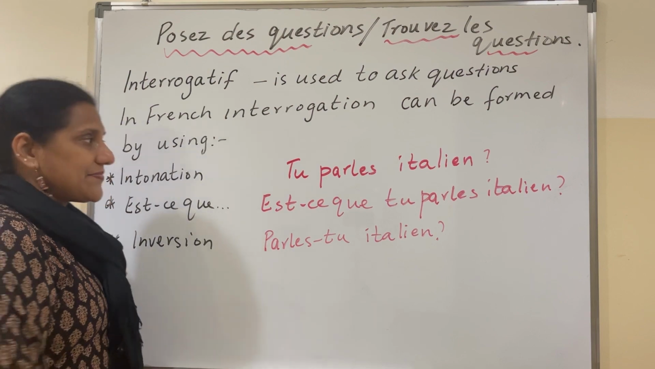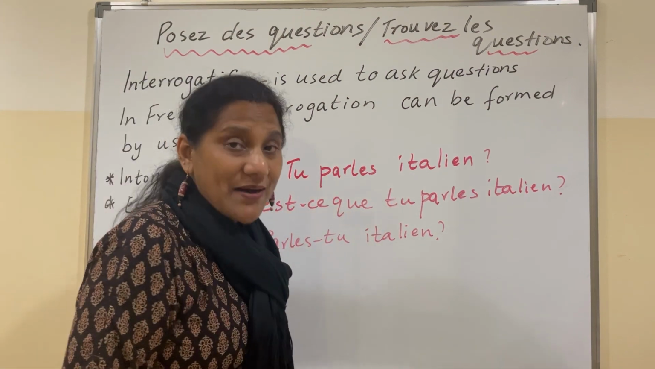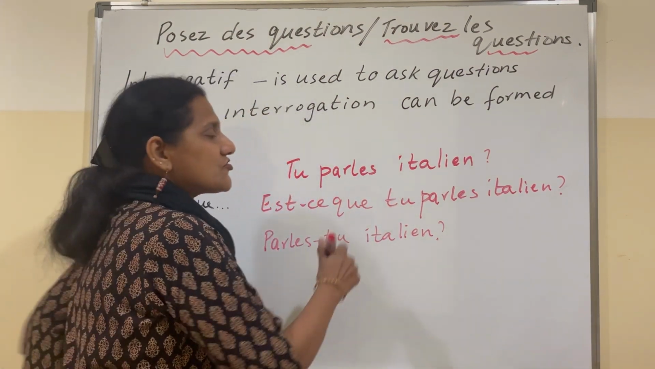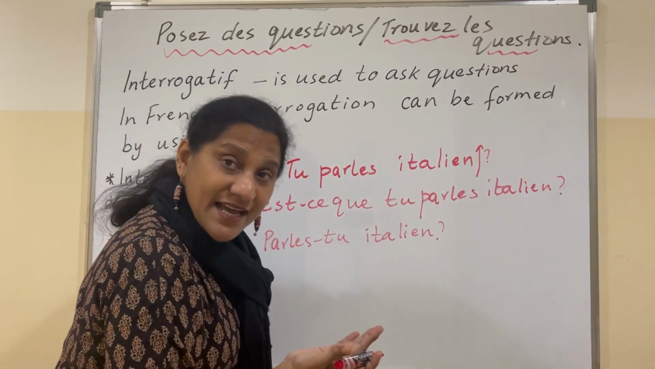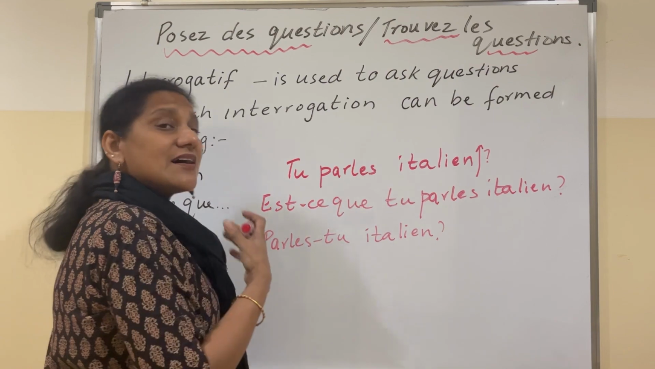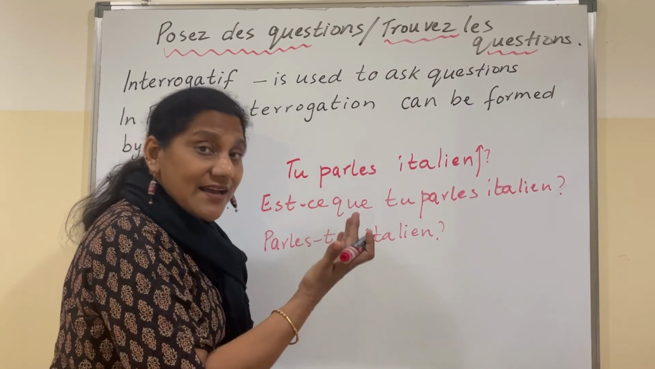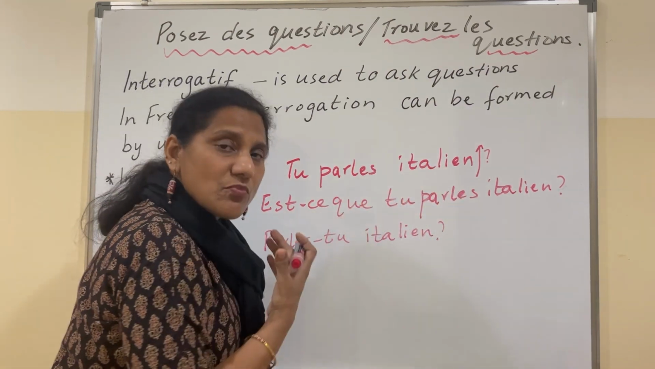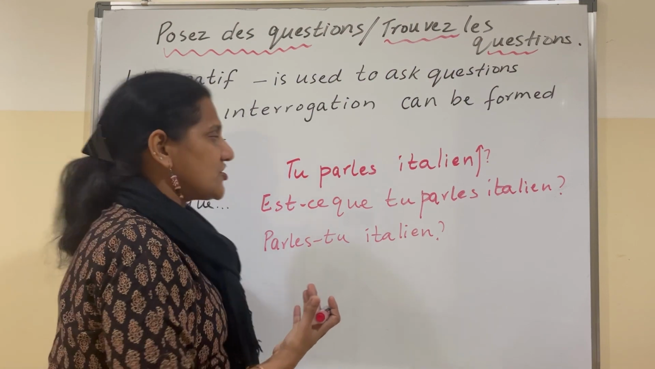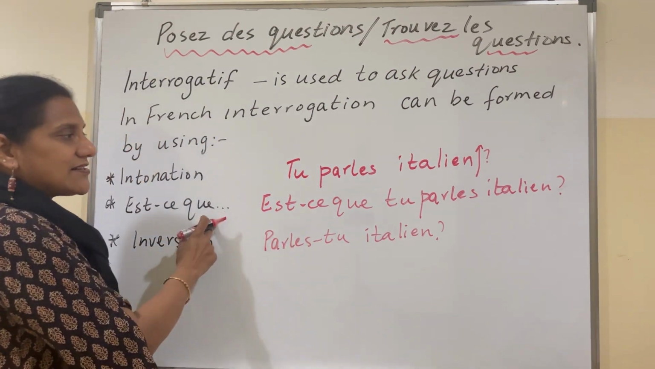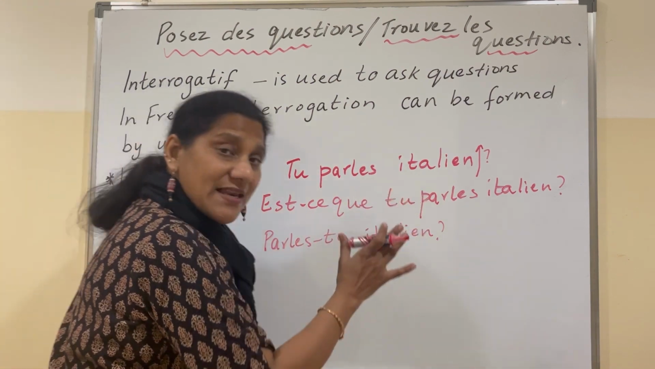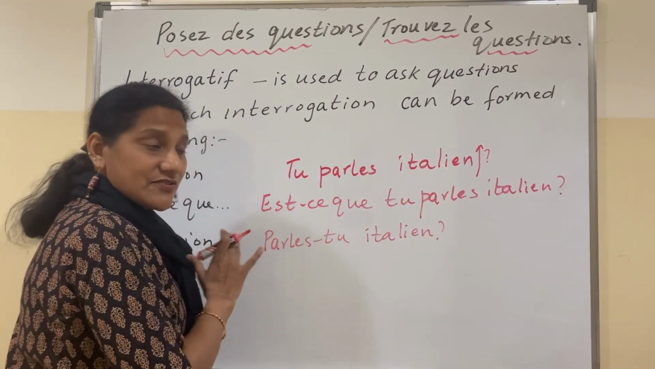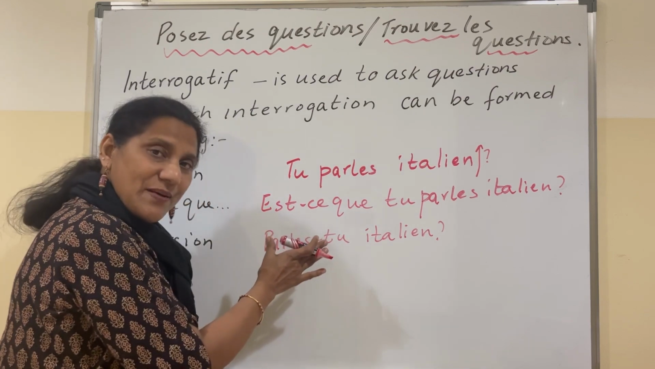What does it mean? We have a sentence here, Tu parles italien. Just raise your voice at the end, intonation: Tu parles italien? So this becomes a question. This is more used for spoken French. Now let's see using est-ce. To this sentence add est-ce. Est-ce que tu parles italien? It becomes a question. Do you speak Italian?